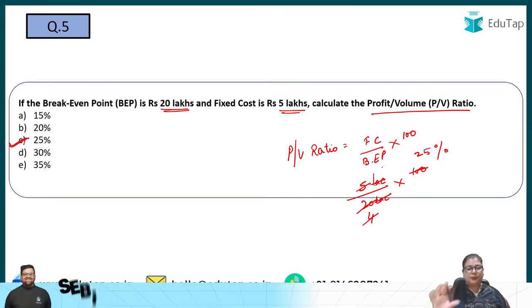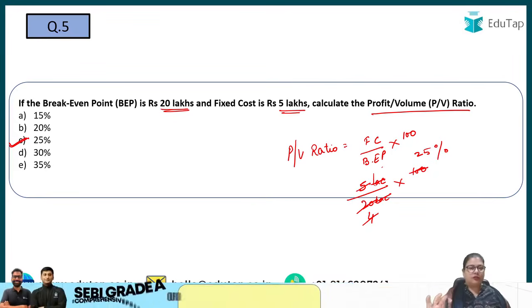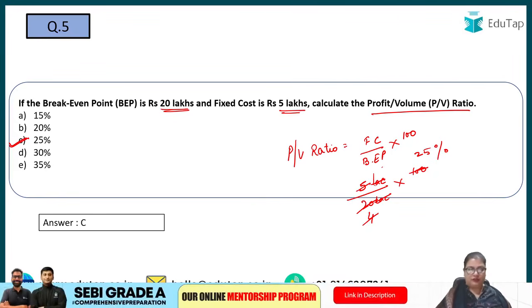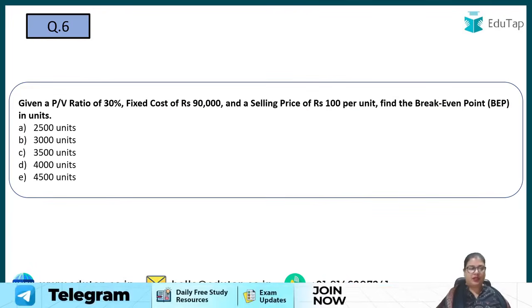So you have to remember the formula that PV ratio is equal to fixed cost upon the break-even point into 100. You will be able to calculate. But if you don't know the formula, then it will be very difficult for you to answer, right? So question number 6. Question number 6 is again formula based.